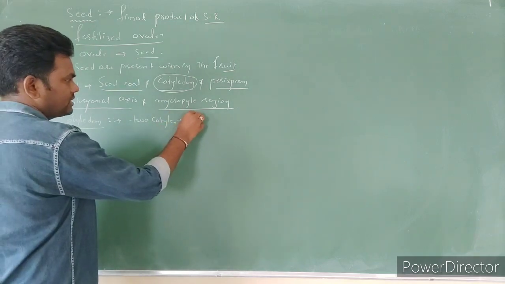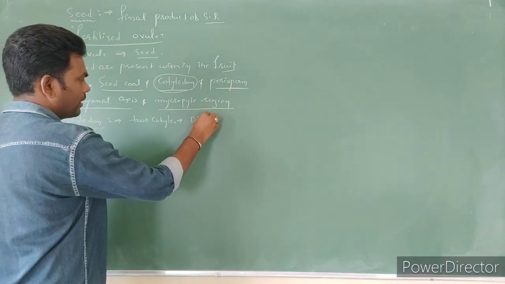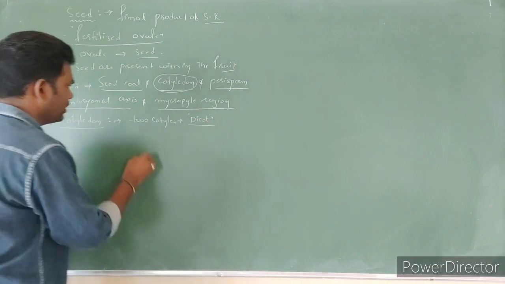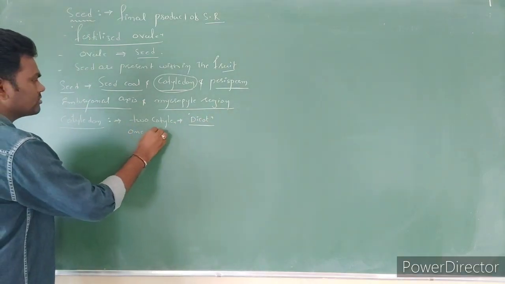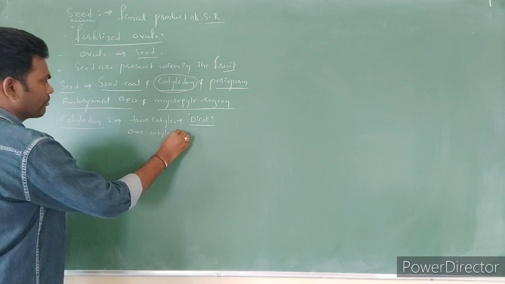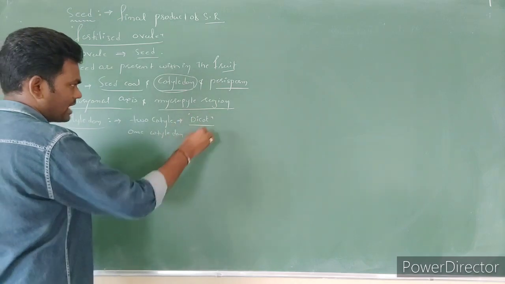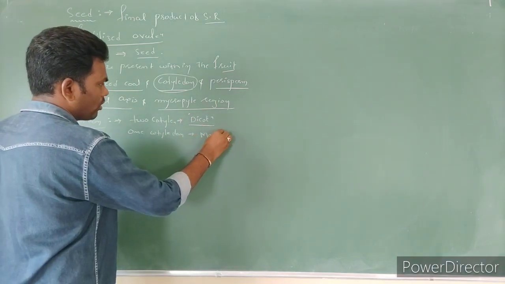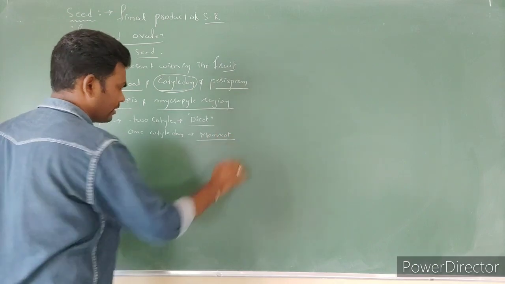The first point: if two cotyledons are present, the seed belongs to a dicot. If only one cotyledon is present, such a plant belongs to a monocot.